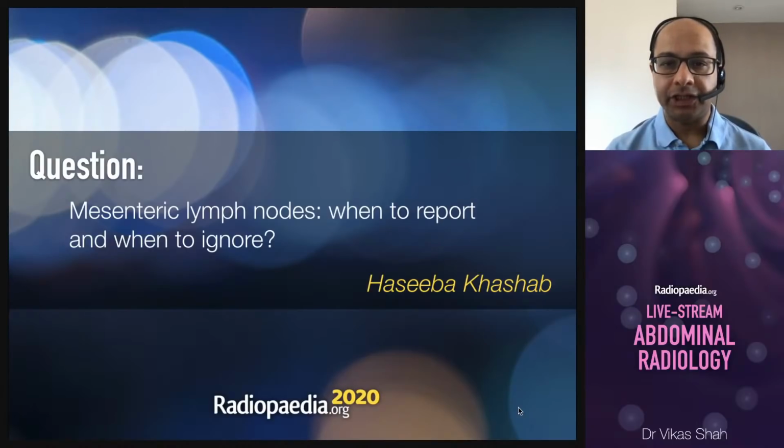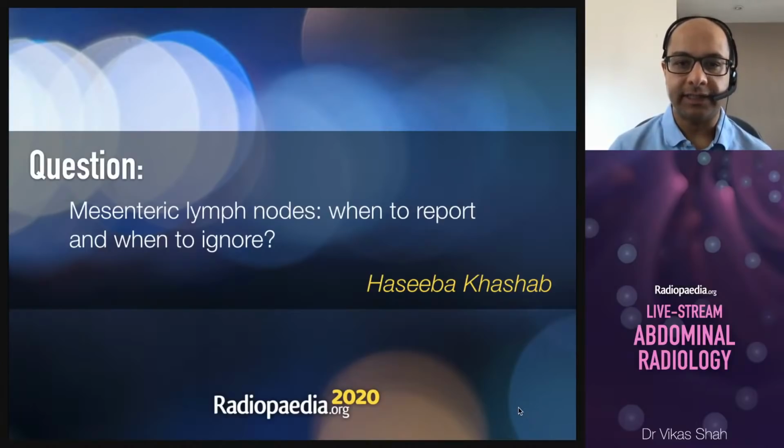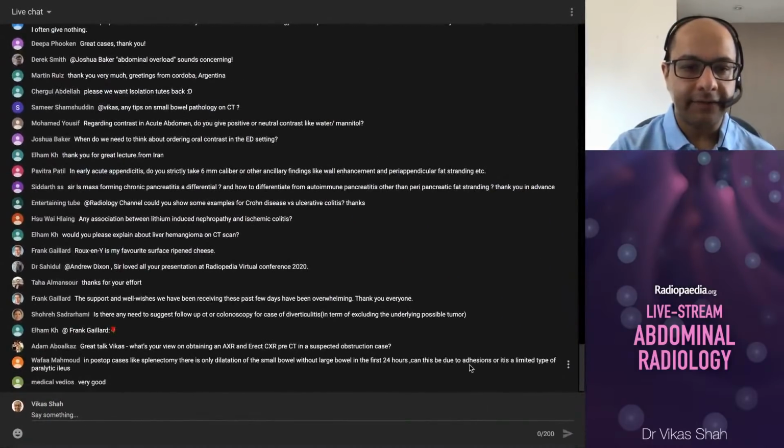And there's no change on serial imaging. Now you need to differentiate that from something like sclerosing mesenteritis, which Michael Hartung has recorded a couple of cases of in his talk today as well. Where you have this ill-defined soft tissue at the root of the mesentery, sometimes with calcification, and the patients will more often be symptomatic from this. So that is something to be concerned about, whereas mesenteric panniculitis in the strictest sense should not be a cause of concern.